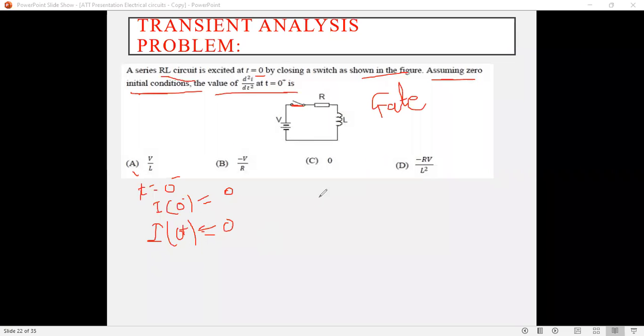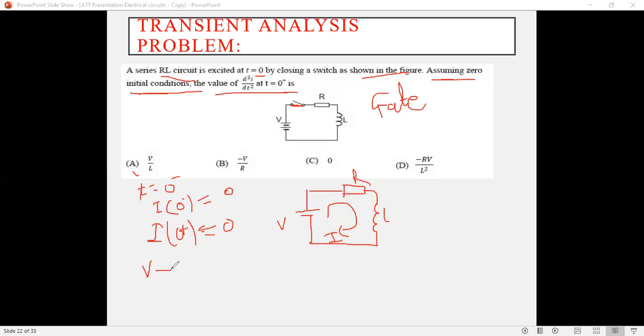Now the network for t greater than 0. Here it is the voltage source V, then a resistor R with the switch closed, and here the inductor L. The current flowing through this is I. Now apply KVL and find d square I upon dt square. Write the KVL equation.